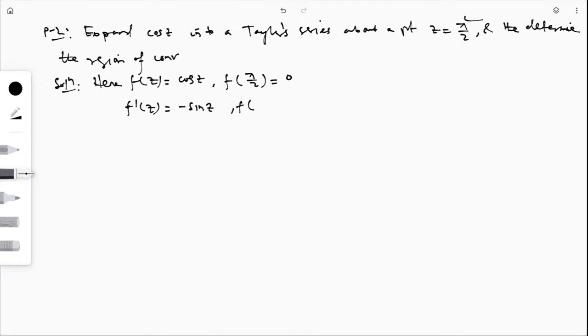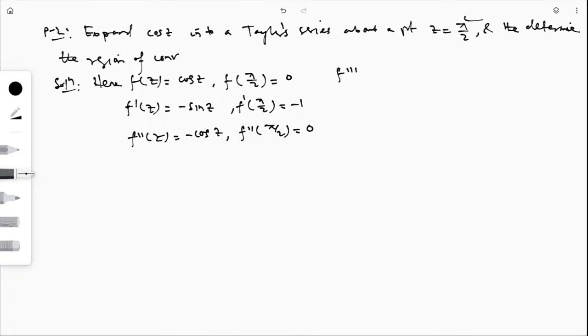So f dash at pi by 2 will be minus 1. Similarly, f double dash z: the derivative of sin z is cos z, so this will be minus cos z. So f double dash at pi by 2 will again be 0.